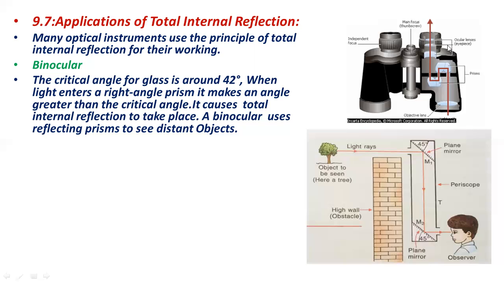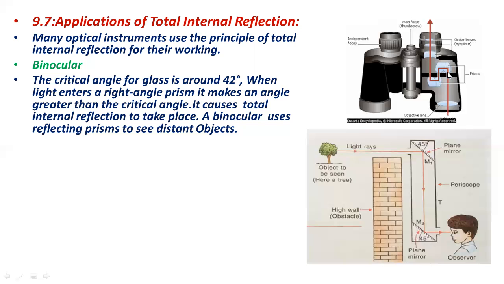This is the eyepiece, through which we keep our eye, and this is the objective lens through which we see the object. The eyepiece is also called the ocular lens, and these are called objective lenses through which we are watching the object. As I told you, the prisms are arranged in the binocular, and through those prisms we can see the distant or far away object clearly.